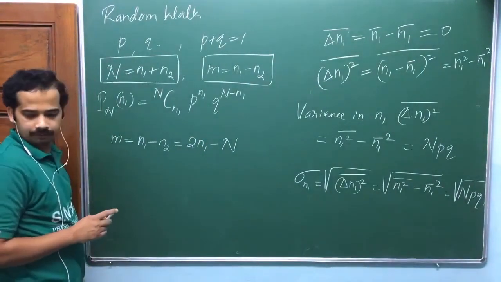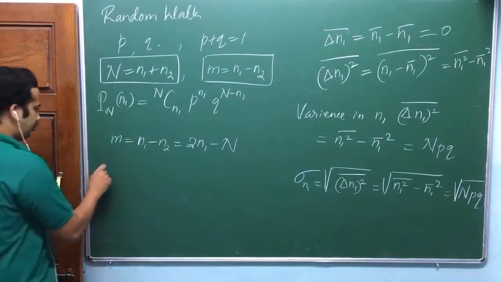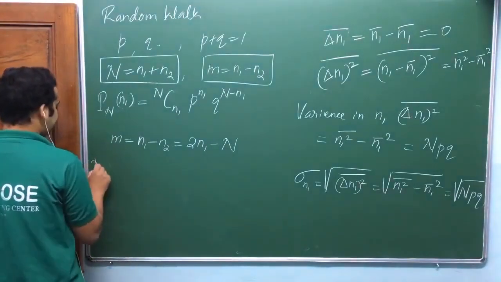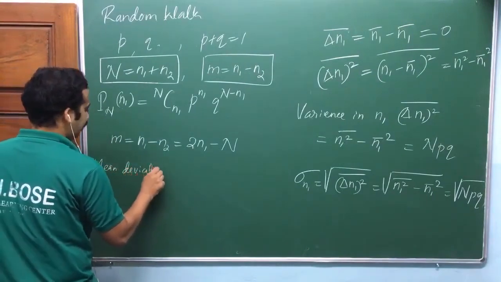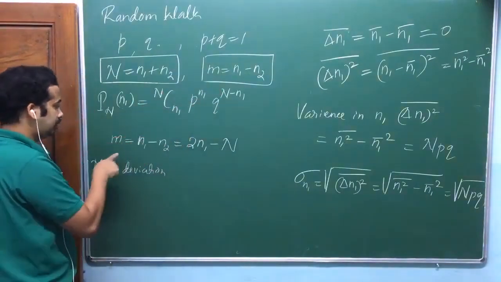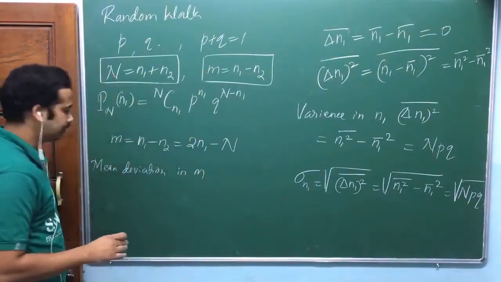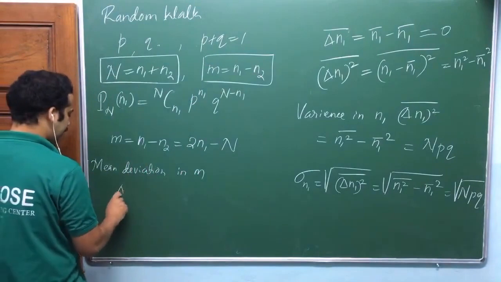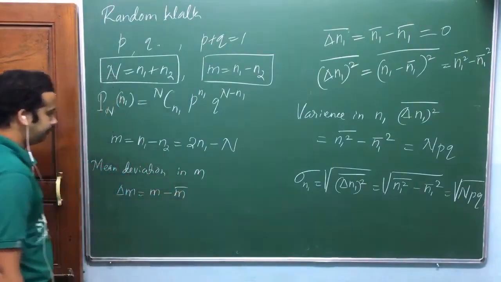2 n1 minus capital N. Yes, sir. So mean deviation in n. That was mean deviation in n1. This is mean deviation in m. Is that okay? Let me take it like this. Mean deviation in m, delta m. Let me write it as m minus m mean.